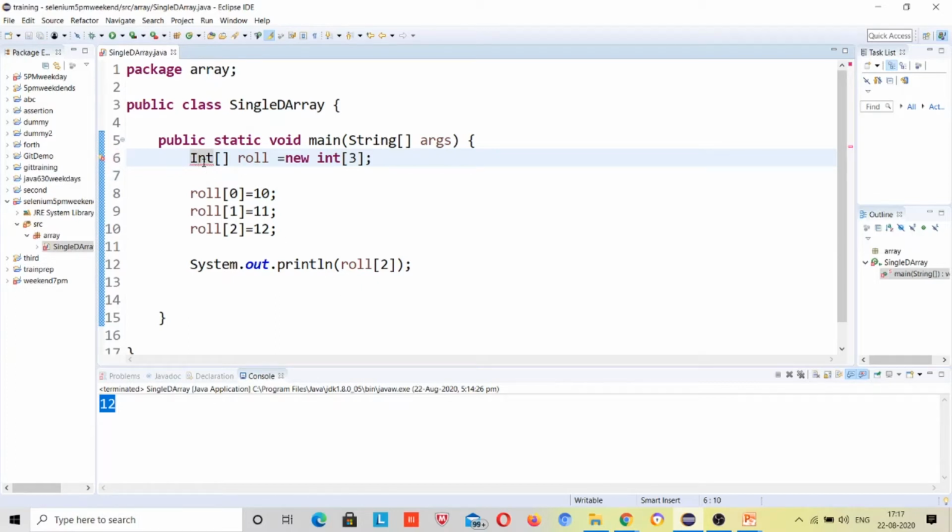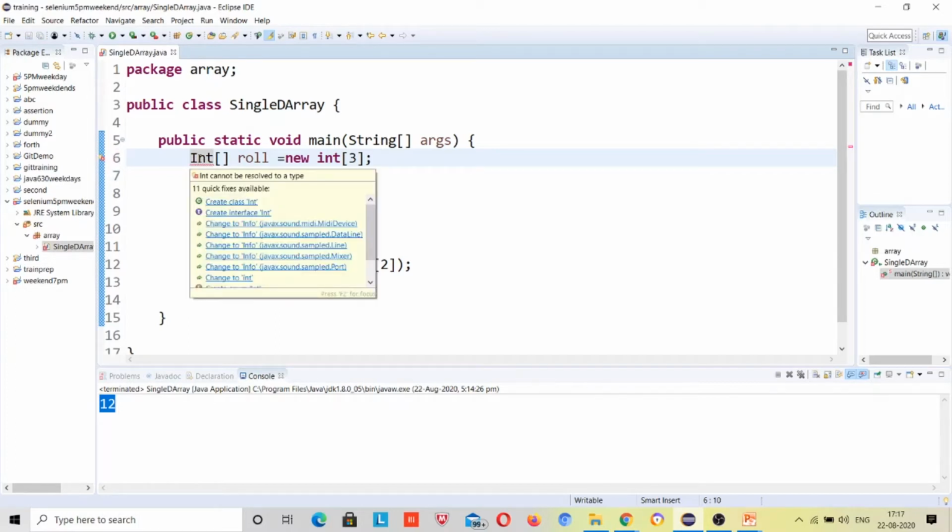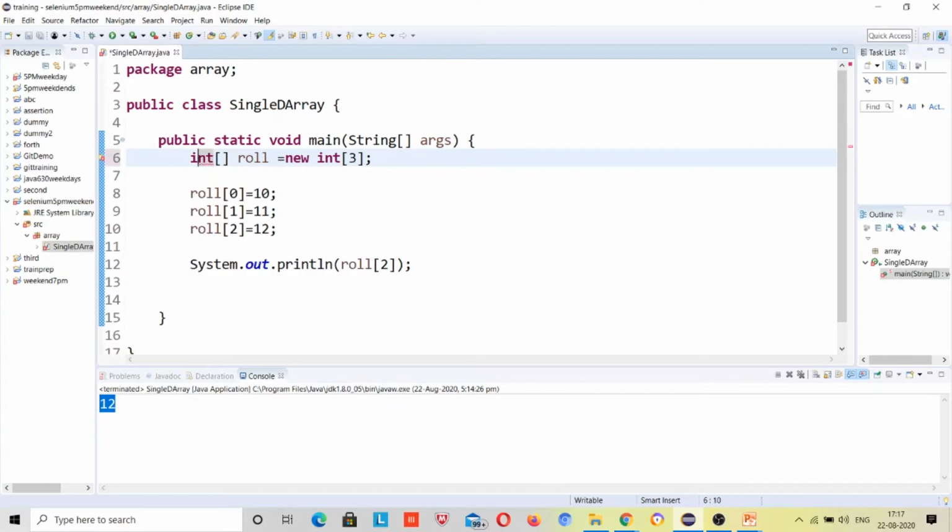So this will be an error because there is no such primitive type available over here. In Java we have to follow only the instructions that are given. If you want to declare any integer variable, you cannot type like this. So I have given this one only, right?